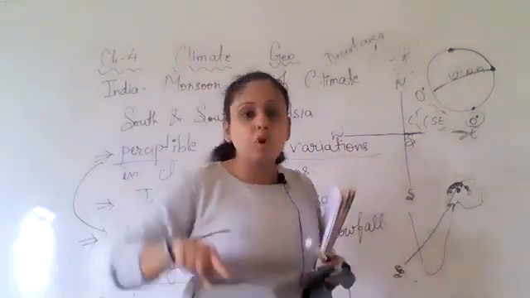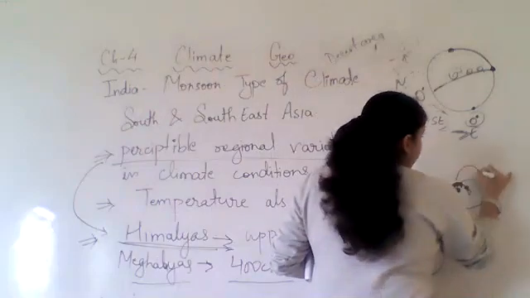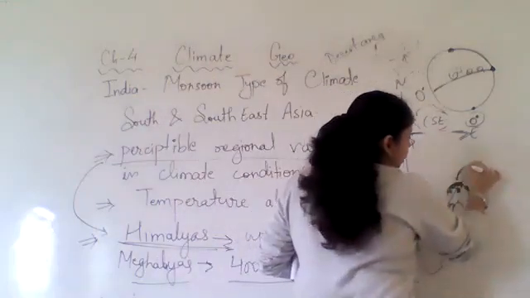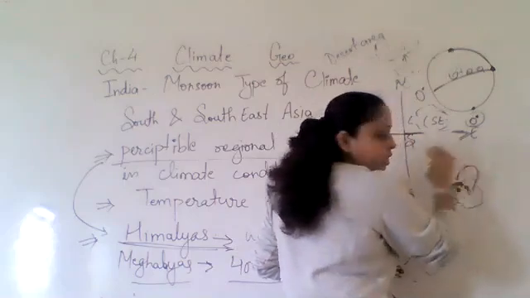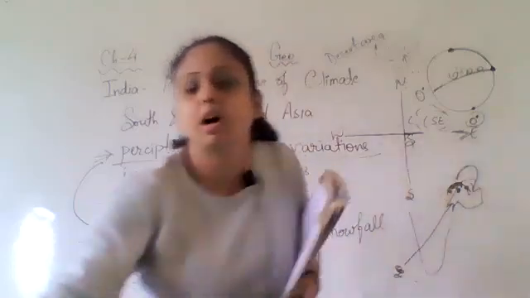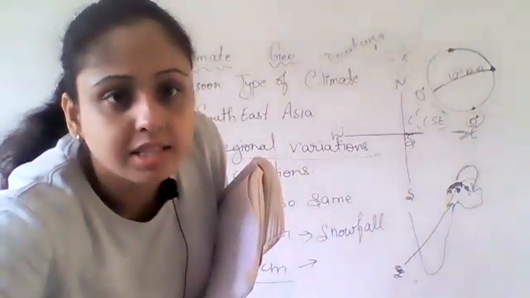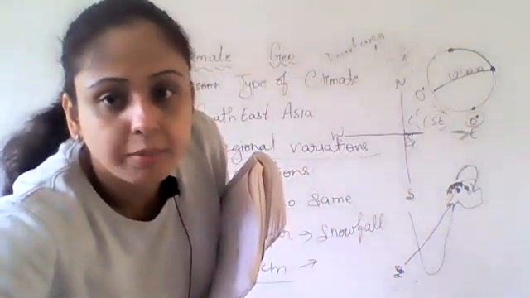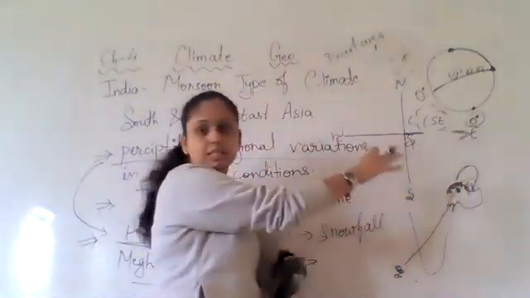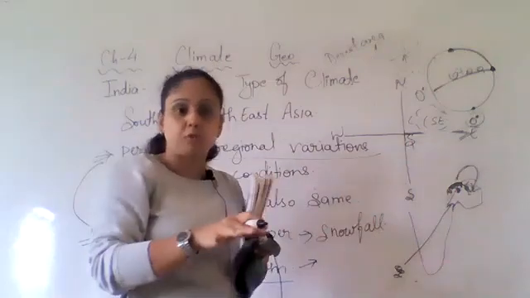One more thing: when it is the retreating monsoon, when the wind is reversing, the wind reversing from here also gets stuck here because of the mountain and it rains there only. So in both cases, this place is getting rainfall.